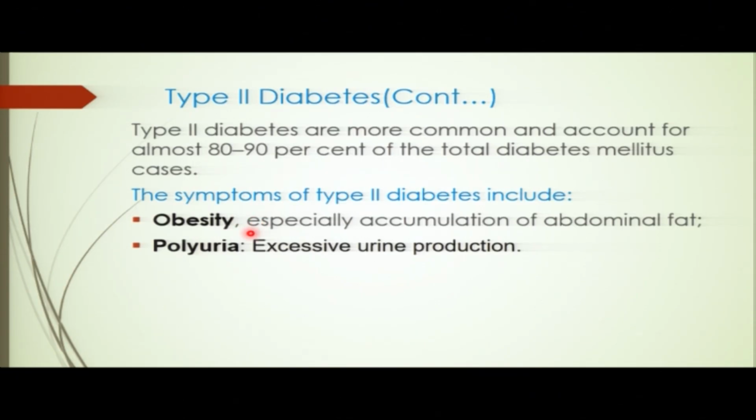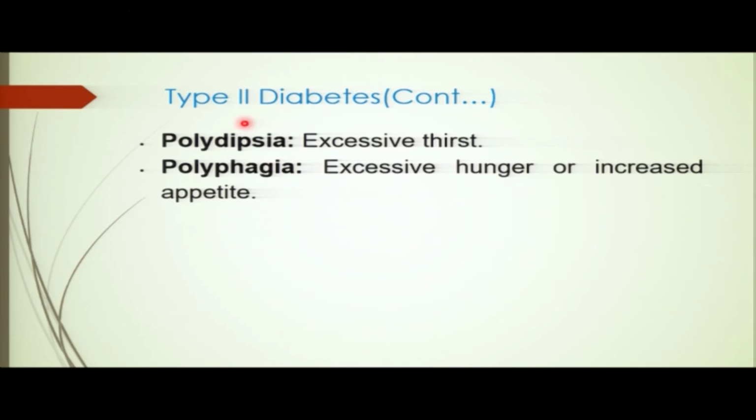So we do have also polyuria, as usual. Polyuria, excessive urine production, frequent urination. So you do urinate frequently. So this is the first P we talked about. We have also polydipsia.